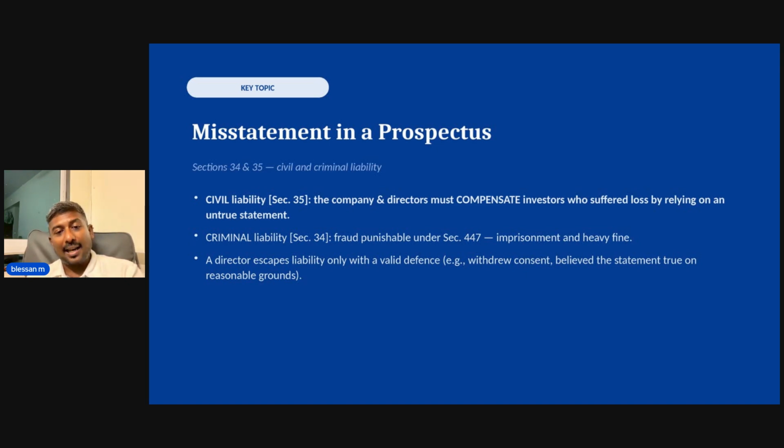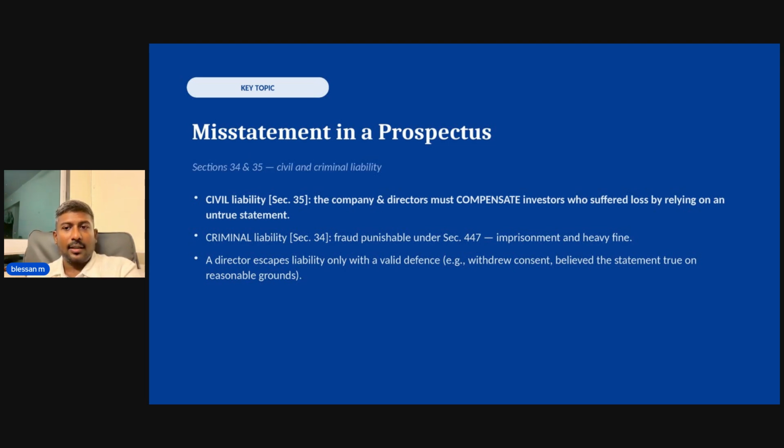Whereas in criminal liability, it would be fraud, because fraud is actually a statutory wrong as per IPC or the latest criminal laws, BNS.